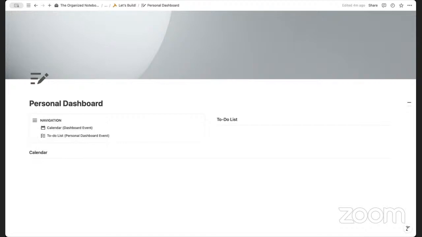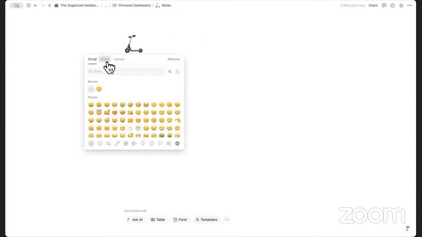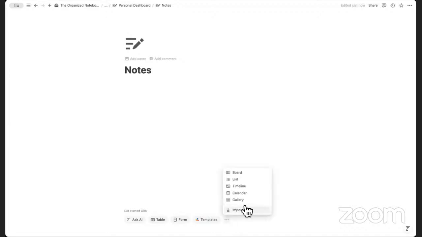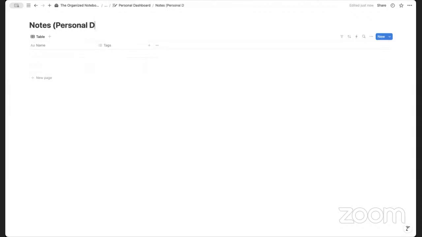So the other databases we're going to be adding are going to be the notes and a reading list, but the reading list is not going to be a database. So let's add a notes database. We're going to click the plus sign here, /page. And here it's going to be the notes, add icon, and we can put something for writing. And let's choose a table database and plus new table. And then we can put here personal dashboard.